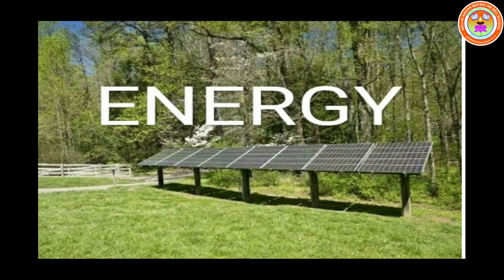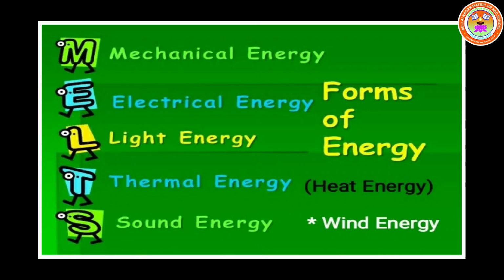Today I am going to teach you Unit 3, Energy. In our last class we have seen energy is the ability or capacity to do work. And then different forms of energy also we have seen. They are mechanical energy, electrical energy, light energy, thermal energy, sound energy and wind energy.